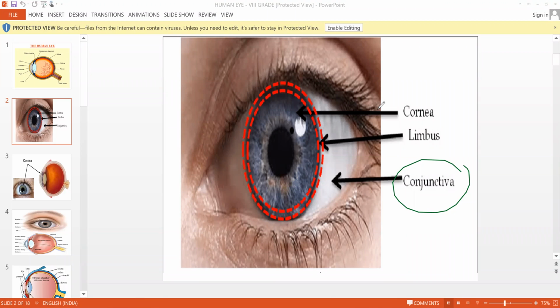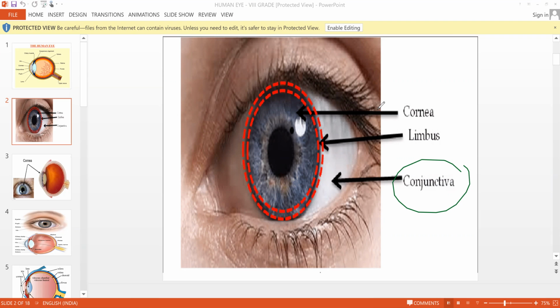It is a thin protective covering of epithelial cells. Whatever the difficult words are there, please note it down in your physics notes. I'll give you the meaning also for all those things. So whatever the difficult words are there, please note it down in your notes and write down the meanings also. So conjunctiva is a thin protective covering of epithelial cells.